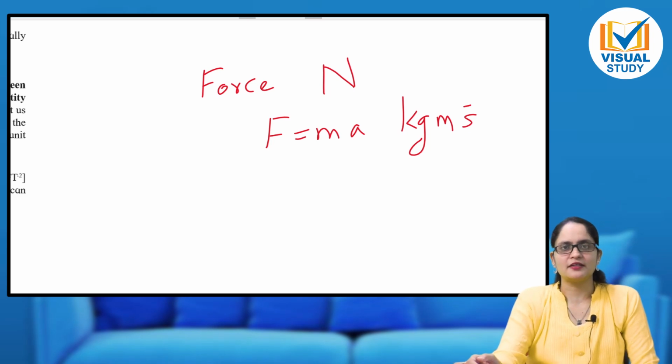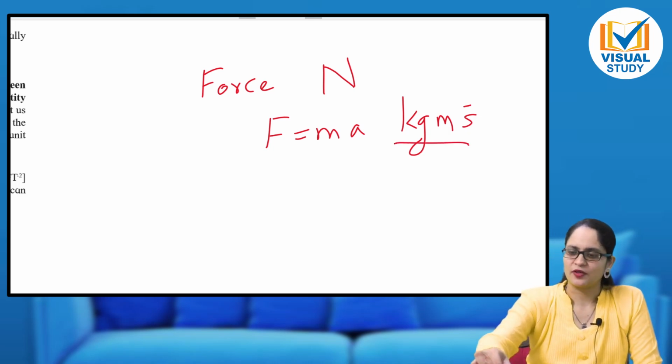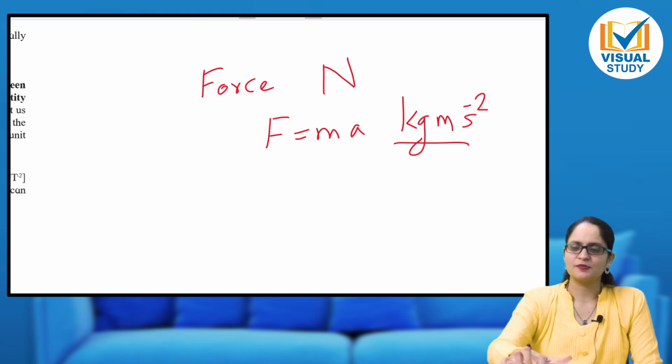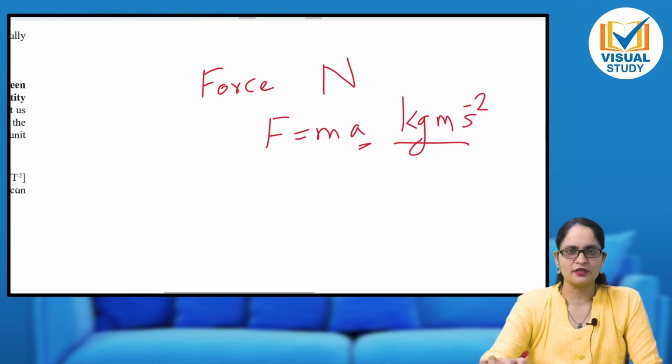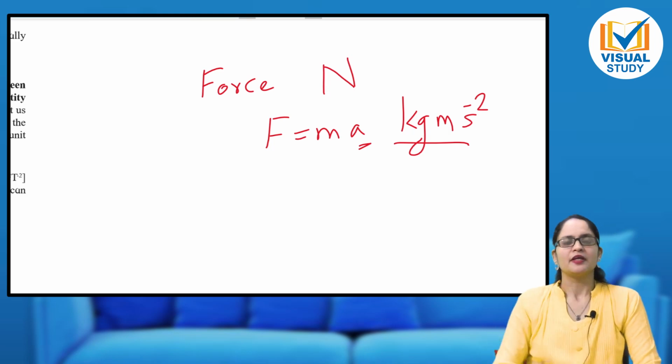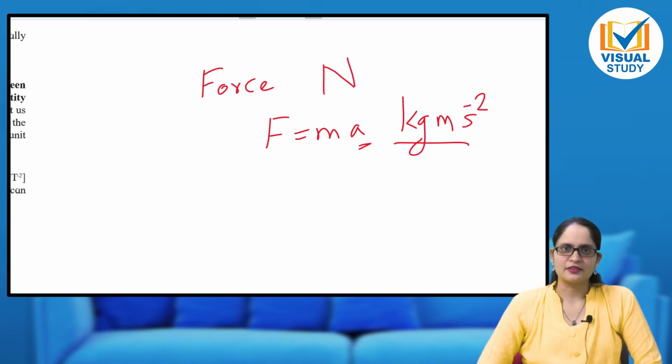So you will have to write the unit in terms of fundamental quantities first. How can I write force? I can write it as kg meter per second square. Why? Because force is mass into acceleration. So kg is the unit of mass, and acceleration's unit is meter per second square. If you don't know the unit of any quantity, you can write it like this also.